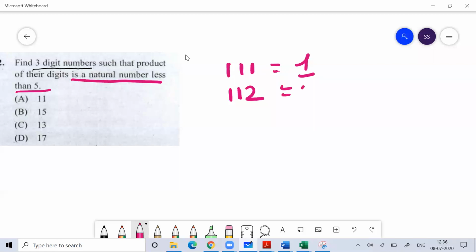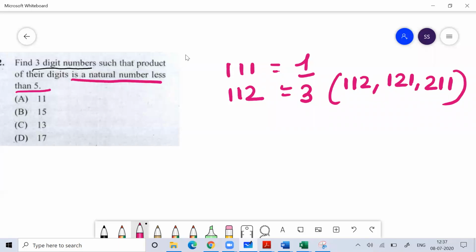So how many numbers can I make? I can make three numbers. What are those three numbers? 112, 121, and 211. And so with the digits 112, how many numbers can I make? I can make three numbers.